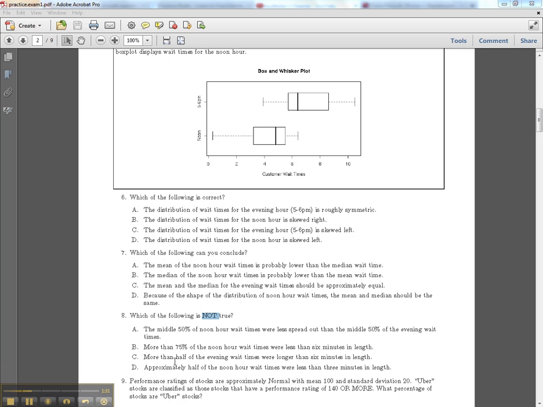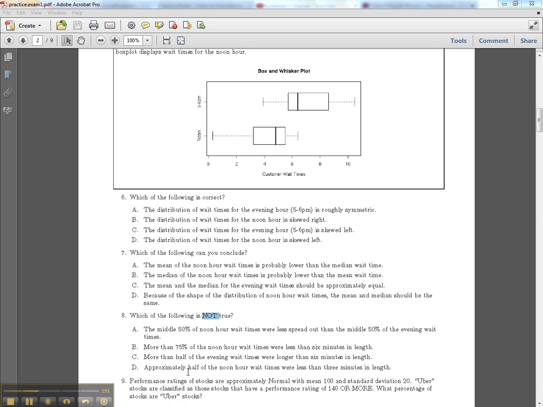Letter C says more than half of the evening hour wait times were longer than 6 minutes in length. So this is 6 minutes, so more than half. Where's half? From the median to the max, that's half. That's 50%, right? So 6 minutes falls right here, so that is more than half. So that's also true. So D must be our answer.